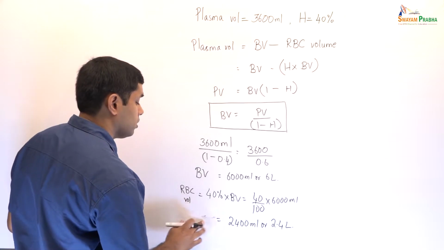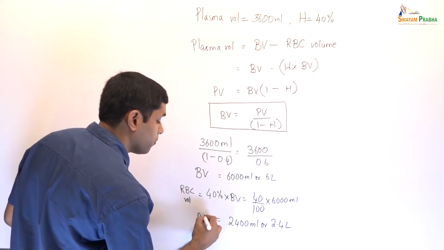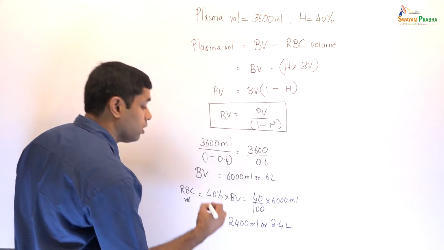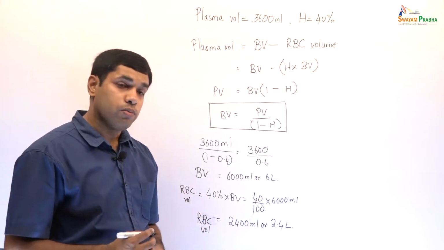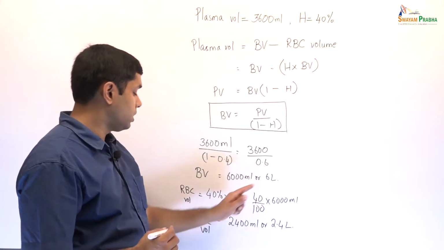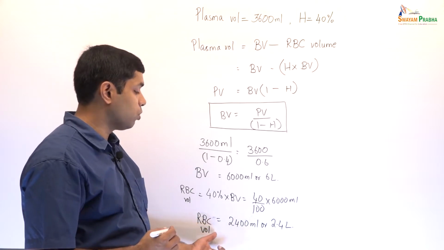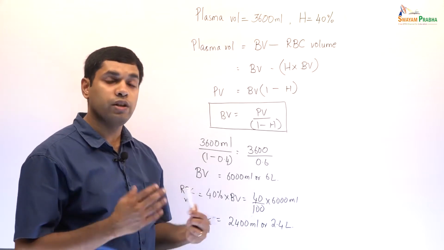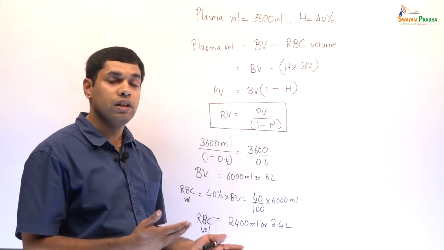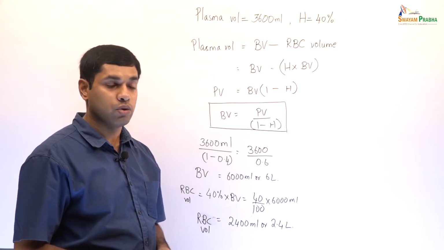So, that is the answer to our problem. We have found that the blood volume is 6 liters and the RBC volume is 2.4 liters. So, this is the way in which you can calculate blood volume given plasma volume and the hematocrit.